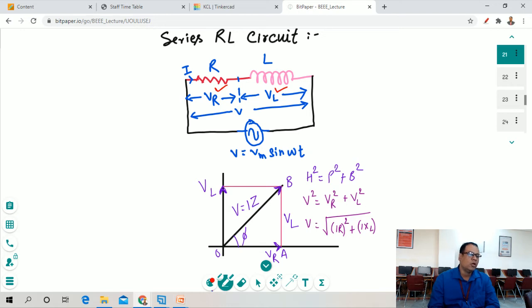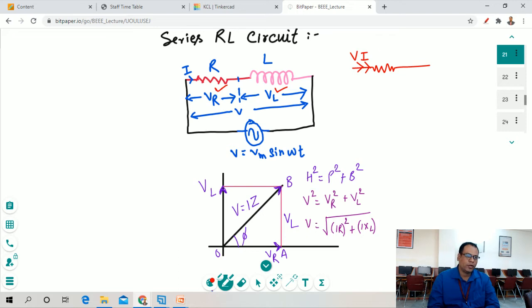First of all, you have to know how the response for R and L is achieved, and how to draw the phasor diagram. If we consider the resistor, the voltage and current are in the same phase, so we take them in the same phase, represented on the x-axis.